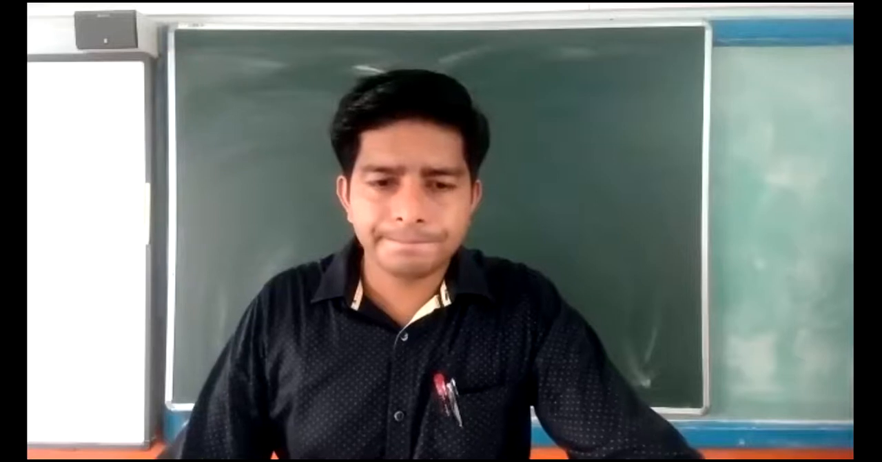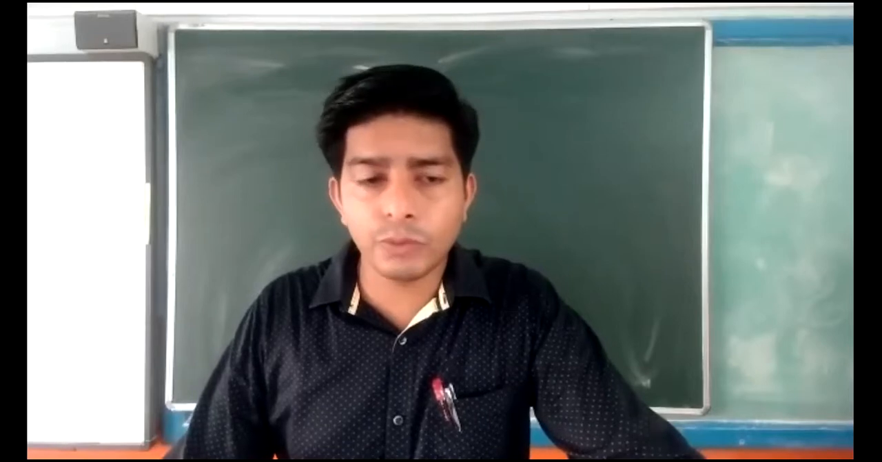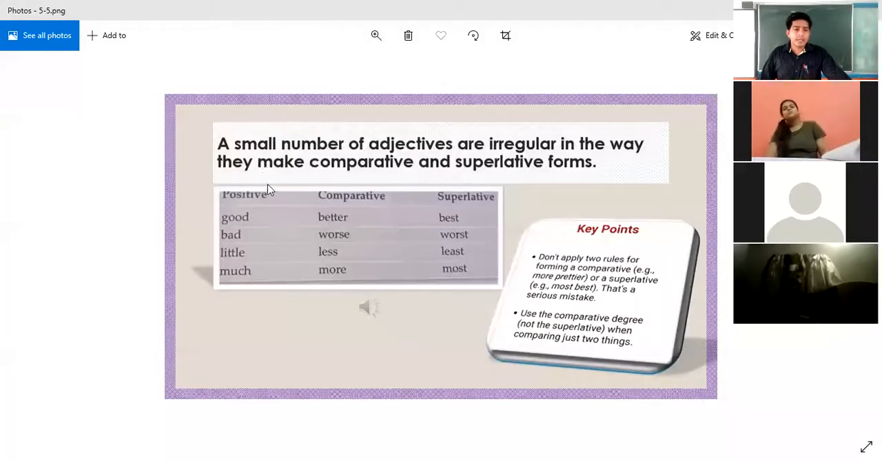Now, a few points you have to keep in mind. That also you can see now. After that, we will move to the text. A small number of adjectives are irregular in the way they make comparative and superlative forms. It is from last year's text, class 7 text. Some irregular adjectives: good becomes better in the comparative degree, and best in the superlative degree. In the same way, bad, worse, worst; little, less, least; much, more, most. These all are irregular degrees of comparison.